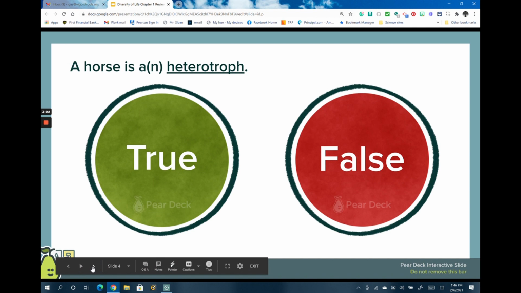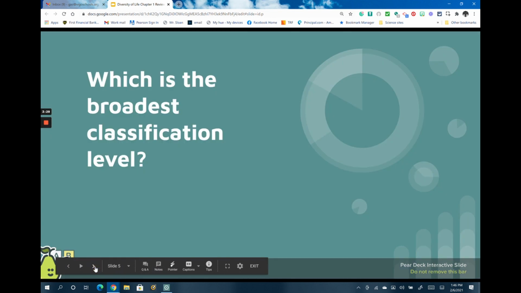Slide number 4 is true false. A horse is a heterotroph. Is that true or false? The answer is true. Remember, heterotrophs are organisms that rely on other organisms for their food. They don't make their own food. So a horse doesn't make its own food. It relies on eating other things, so it is then a heterotroph. The answer is true.